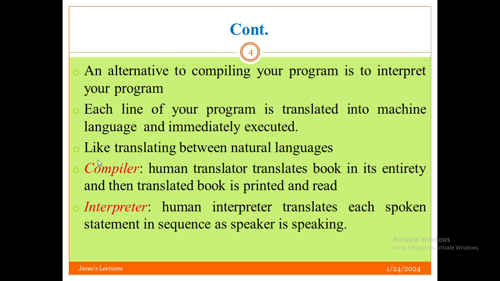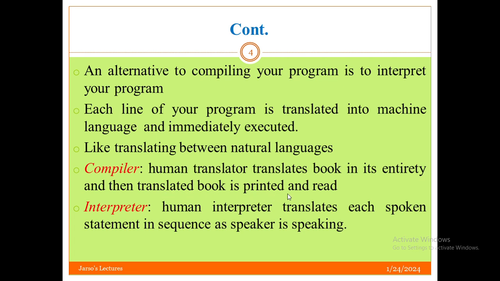For example, this is like translating between natural languages. If somebody can understand only English and somebody can understand only Spanish, we now need a translator in between them. If somebody knows Amharic and somebody knows only Afan Oromo, in between those two we need translators. For humans, a compiler is like a human translator who translates a book in its entirety,